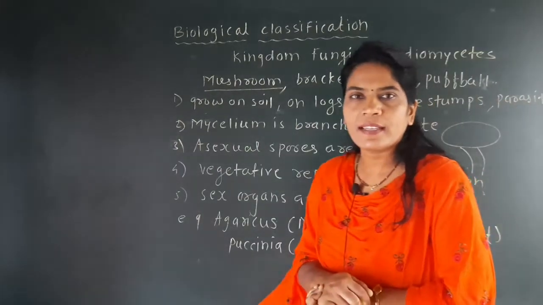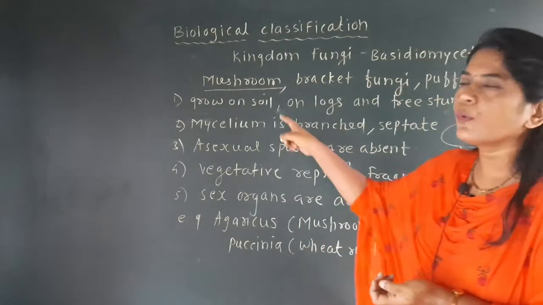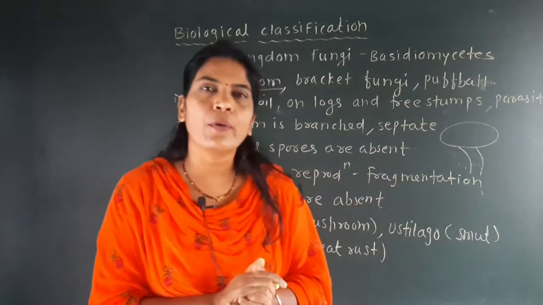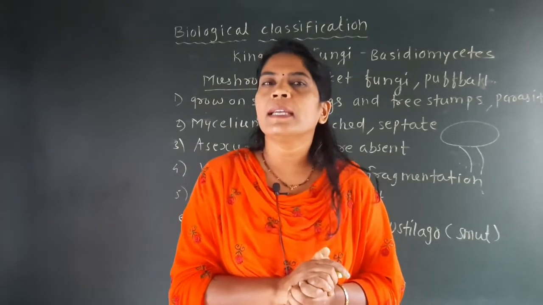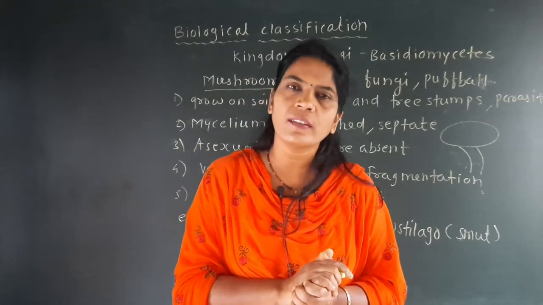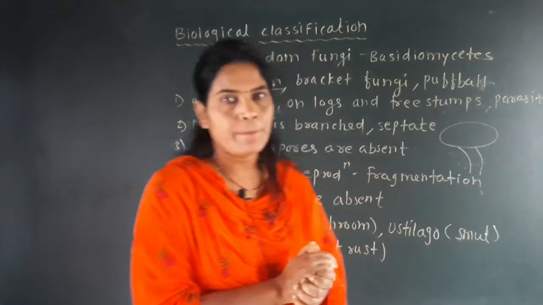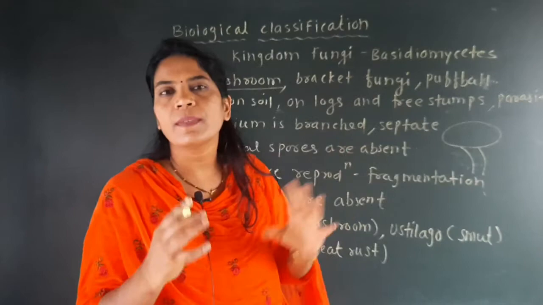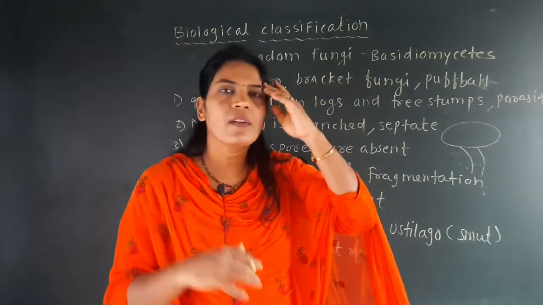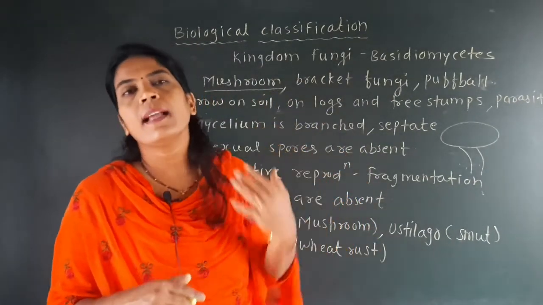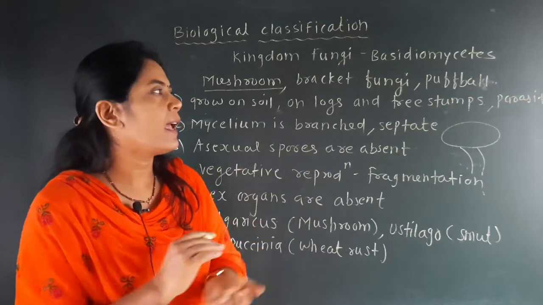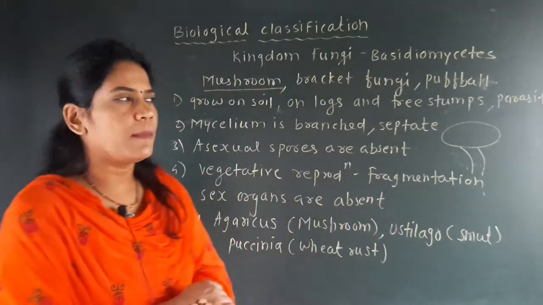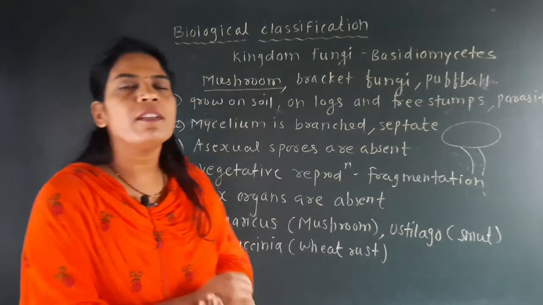Which points are important for the characteristics? They grow on soil. No doubt, they are fungi, they are heterotrophic, they do not have green pigments, and they do not carry out photosynthesis even though they grow on the soil. They grow on logs, that is, wooden logs, and even on tree trunks, and they also grow on parts of trees as parasites. They may grow on the body of other plants and animals. This habitat point is not important.